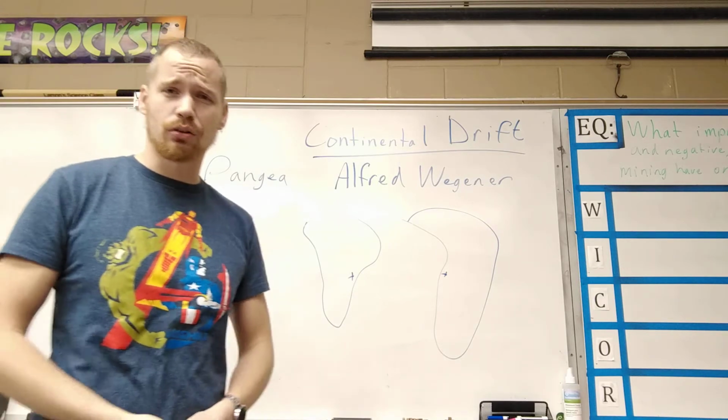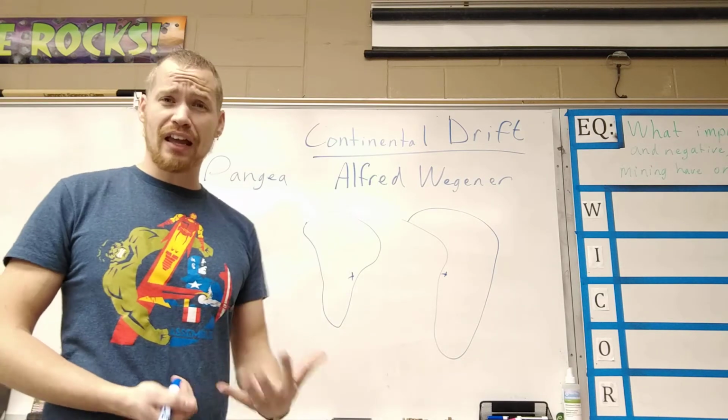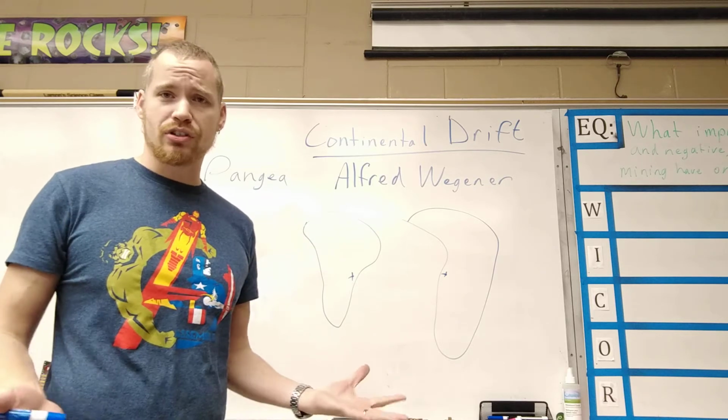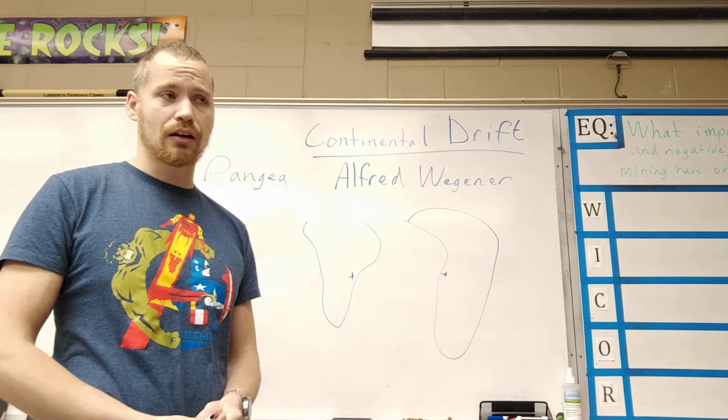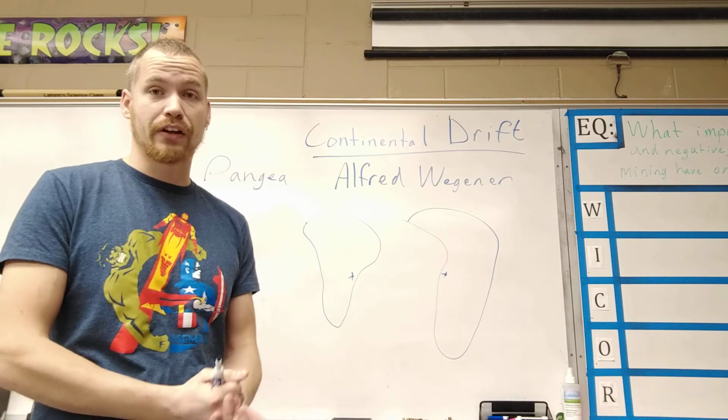It wasn't until after World War II that a man named Harry Hess, who was in charge of mapping the ocean floor because of the German U-boats, discovered something that would support Alfred Wegener's theory.